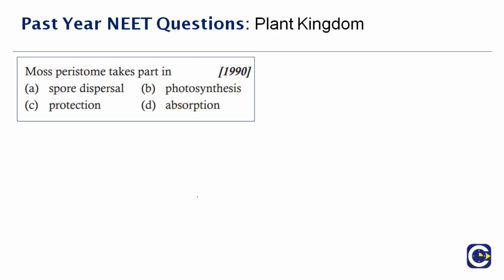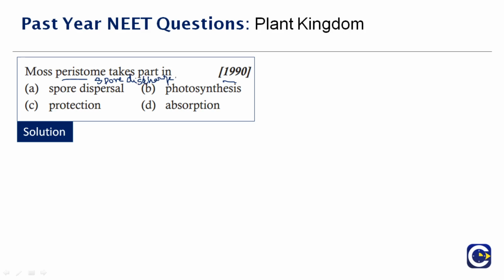Now let's move to the next question here. Moss peristome takes part in dash. This question was again asked in year 1990. You're given four options here. So what do you mean by moss peristome? Moss peristome is the fringe of small projections around the mouth of the capsule of mosses and certain fungi also. Peristome is a specialized structure in the sporangium that allows for gradual spore discharge. So what is the activity of this? Spore discharge.